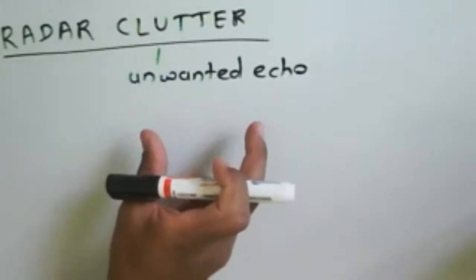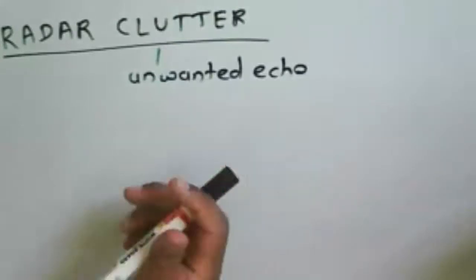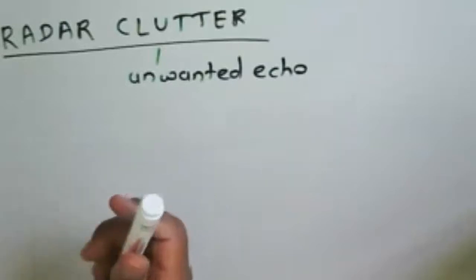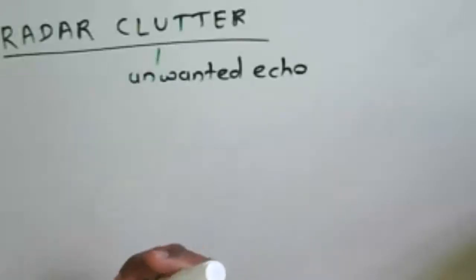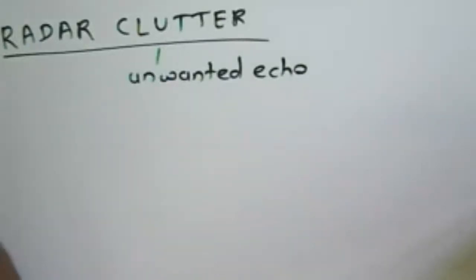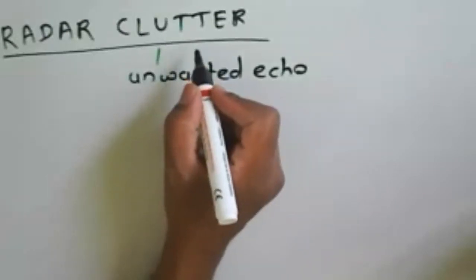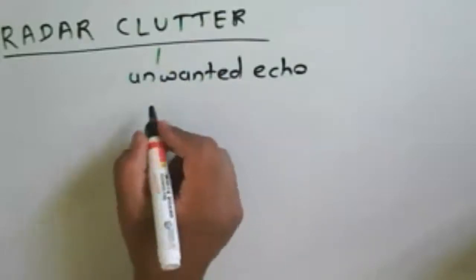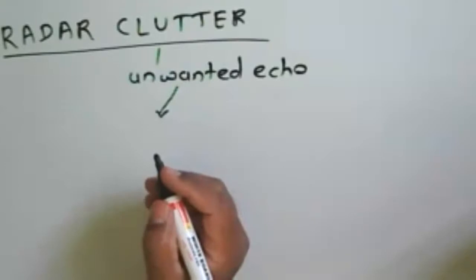Because of this unwanted echo signal, identification of the target is very difficult, and we are not able to detect the target, or to obtain the position of the given target. So what do we mean by unwanted echo? Unwanted echo is nothing but clutter, and it occurs because of whatever signal is transmitted by the radar.